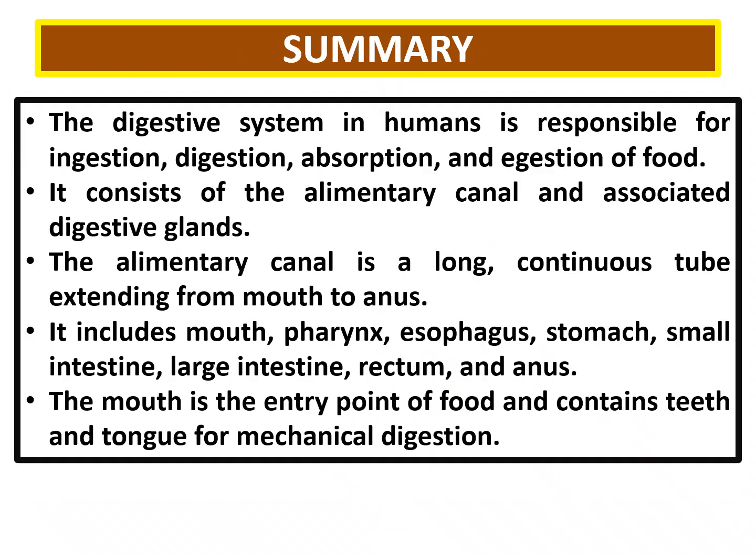Summary: the digestive system in humans is responsible for ingestion, digestion, absorption, and egestion of the food. It consists of the alimentary canal and associated digestive glands. The alimentary canal is a long continuous tube extending from mouth to anus. It includes the mouth, pharynx, esophagus, stomach, small intestine, large intestine, rectum, and anus. The mouth is the entry point of food that contains teeth and tongue for mechanical digestion.